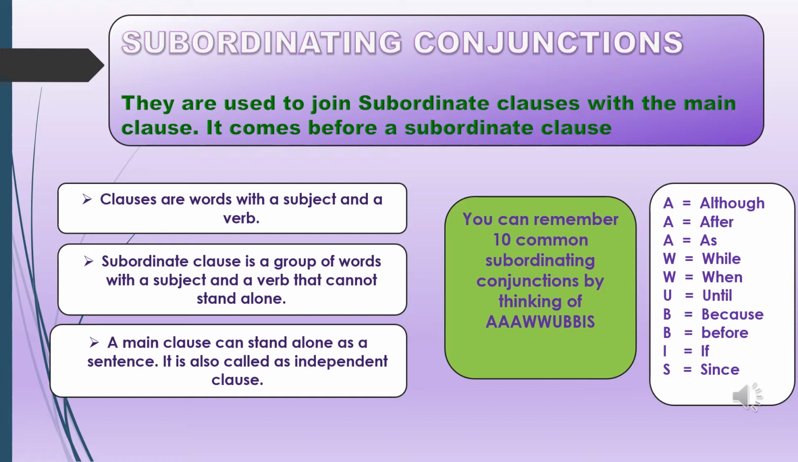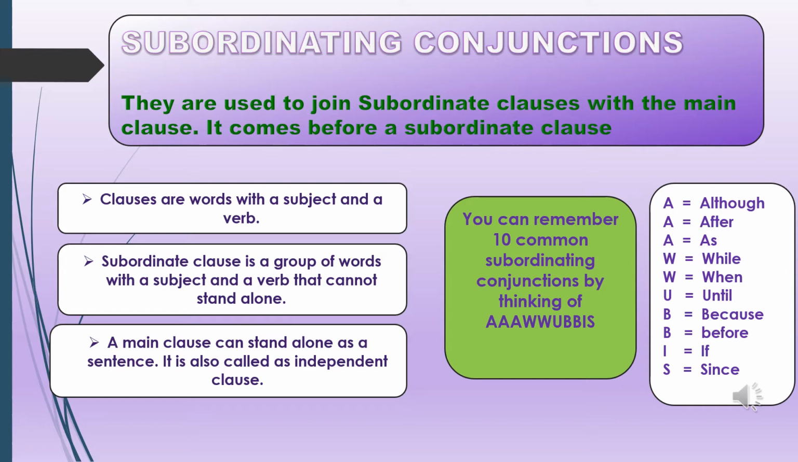For example, if I say they are late because there is a traffic jam. So they are late, it is the main clause. Because there is a traffic jam, it cannot exist by itself. It needs the presence of they are late to get the complete idea. Now when I say clause, what do you mean by a clause? They are the words with a subject, and there will be one finite verb also.